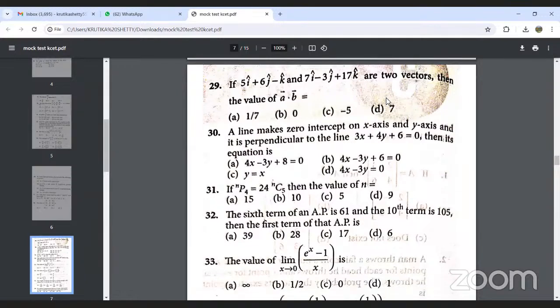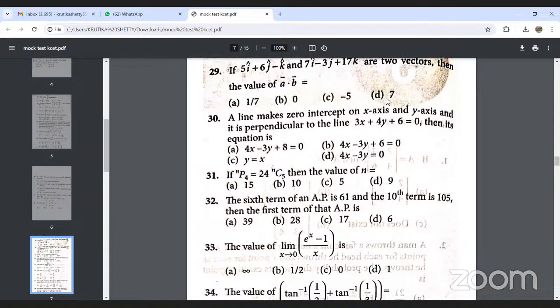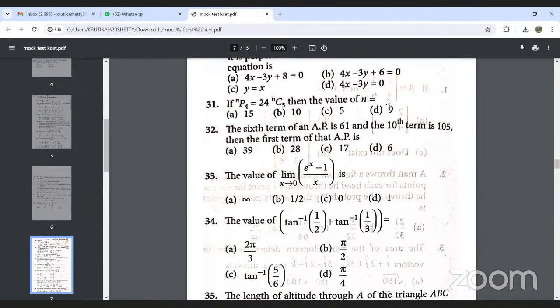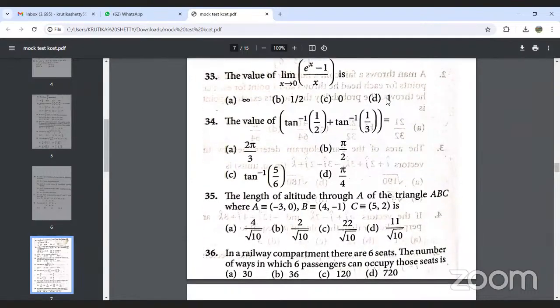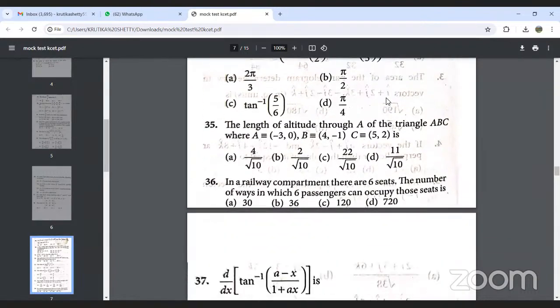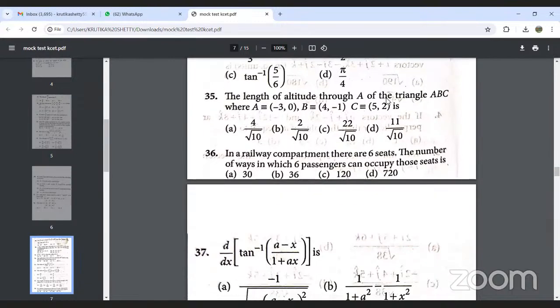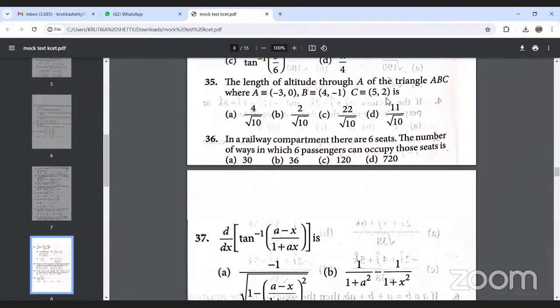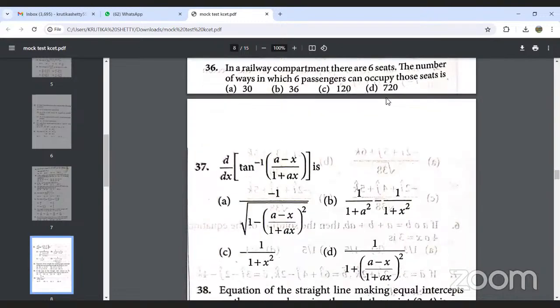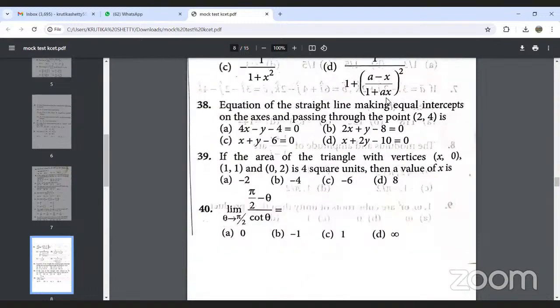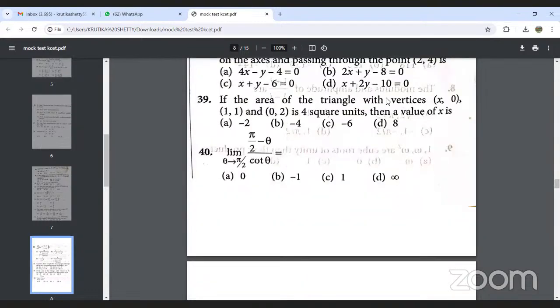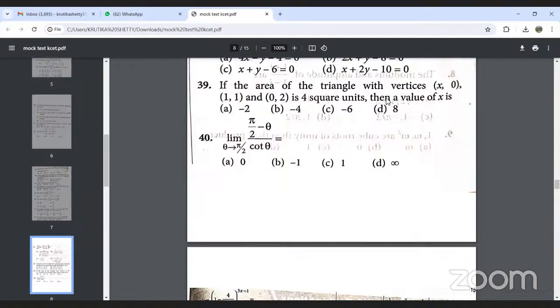Question number 30 is from straight lines. Next permutation combination. Again we have sequence and series, limits, inverse trigonometry. Next question is from triangles. You could solve using vectors or by determinants. Next again permutation combination. Question number 37, derivatives. Next we have straight lines. After straight lines, area of the triangle.